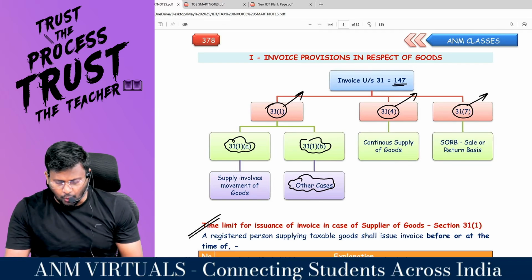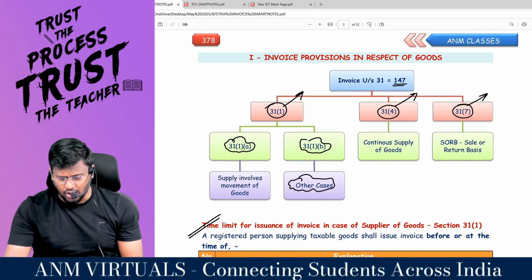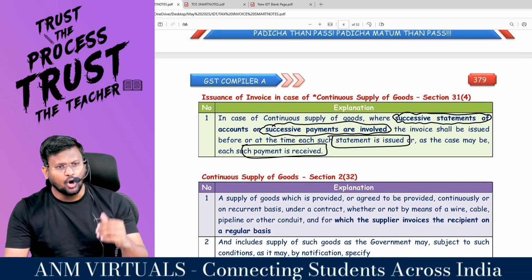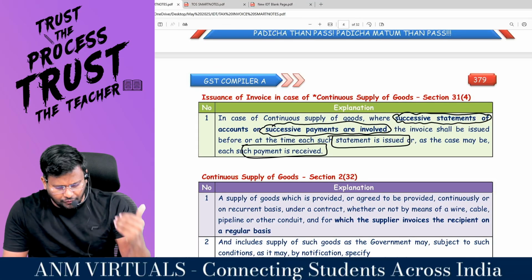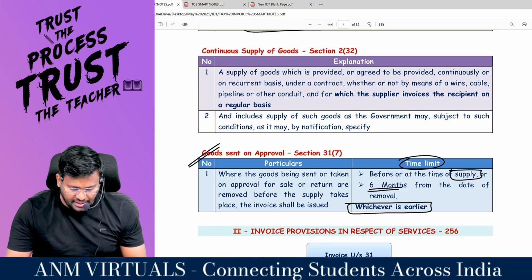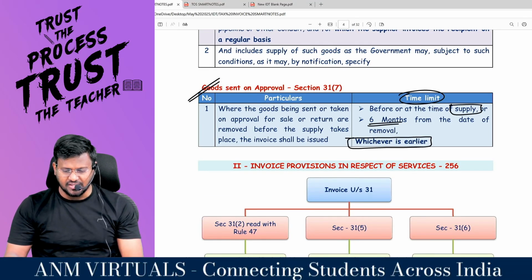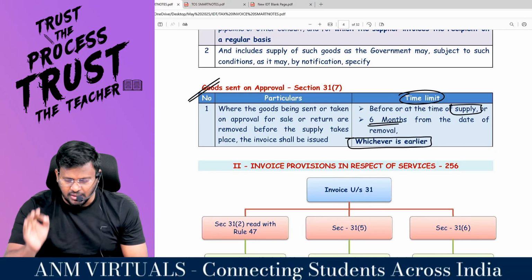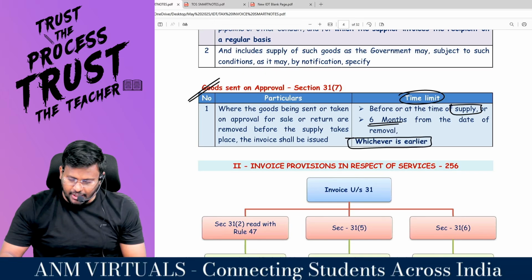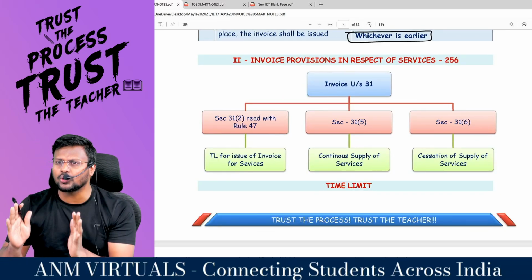31 subsection 4, continuous supply of goods. In case of continuous supply of goods, you are supposed to raise the invoice on or before the successive payment of account or successive statements are issued, as the case may be. In case of goods sent on approval, sale or return basis, you are supposed to raise the invoice on or before the time of supply or 6 months from the date of removal, whichever is earlier. Comfortable? That's it with regard to the supplier of goods.